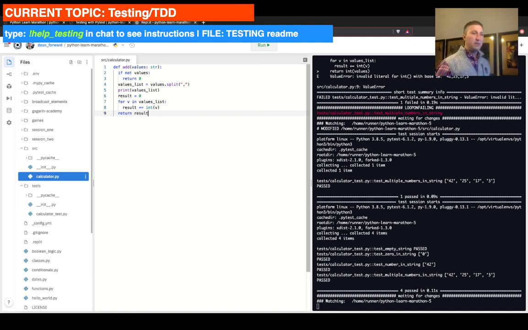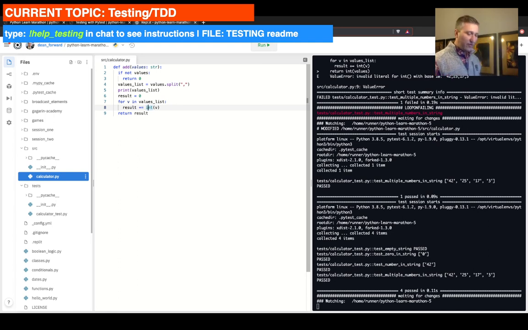We print our values, we walk through each one of these, and it is solved like it would be solved in any other language. But we want to make it a little bit more concise, a little bit more Pythonic. The cool part about TDD is that you have all these tests set up, so you can do a heavy refactor, and as long as your tests pass, your function does exactly the same stuff. So let's do the first thing.